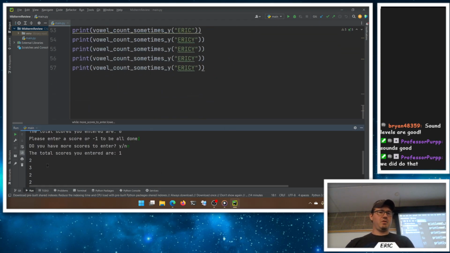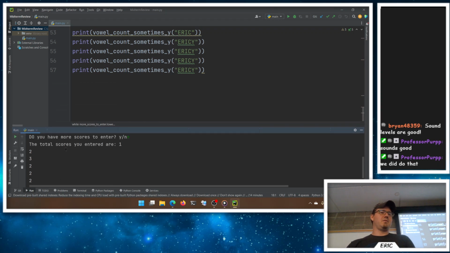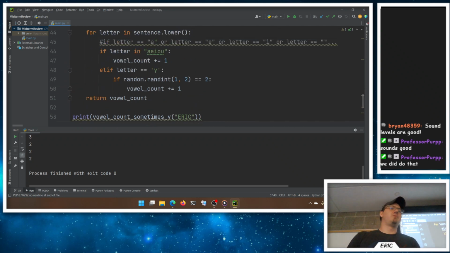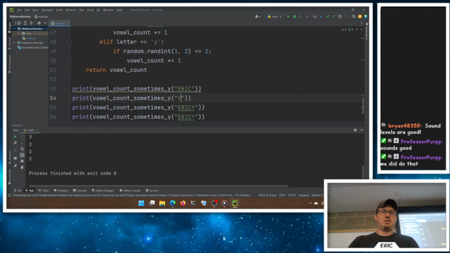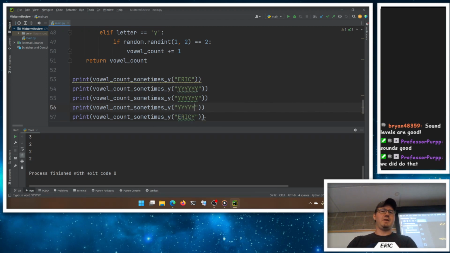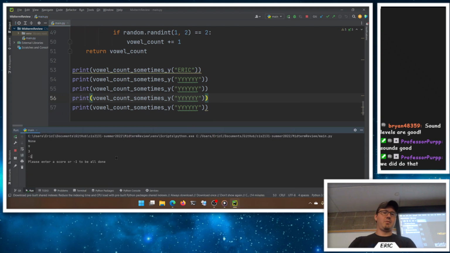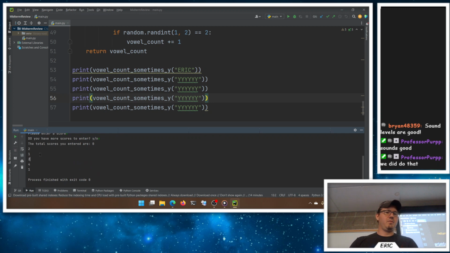And then the vowel counts. So Eric had 2. Eric with a y had 3. Eric with a y had 2, 2, and 2. So sometimes it counted it, sometimes it didn't, which is what we'd expect with that. It should be random. So relatively random. Or if you wanted, you could just do all y's, and you'd expect these to be different values each time. This should be a little bit more wildly different here. Yeah. So now a 1, a 2, a 4, and a 1.